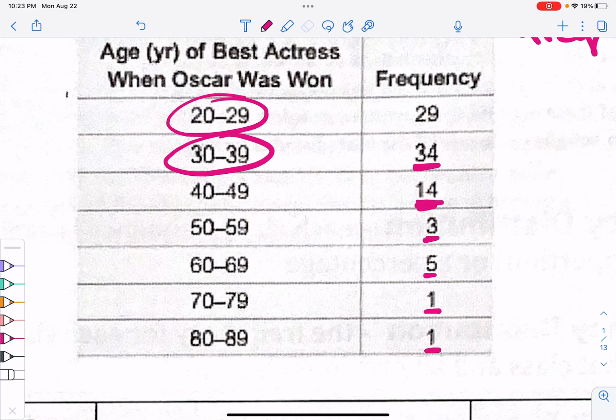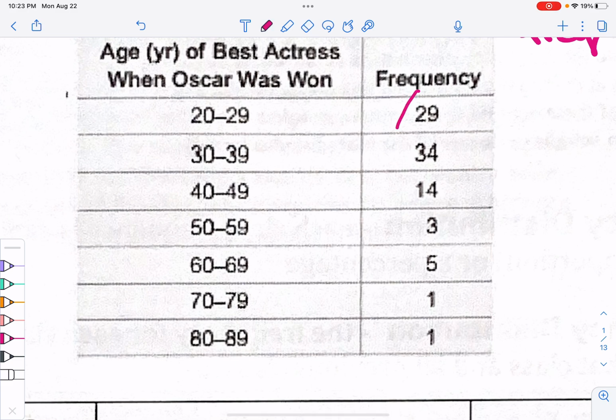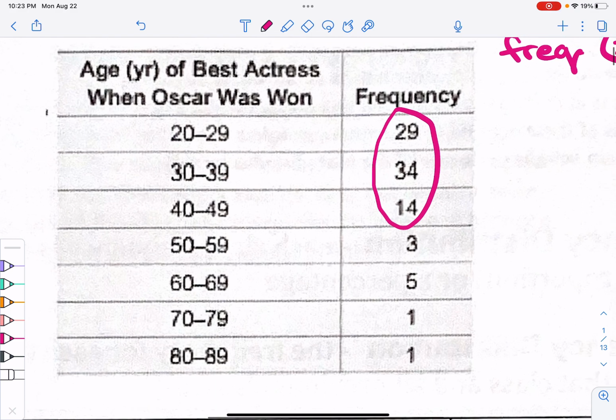One of the things we can see with this trend is that the majority of our data values are in this lower range. That's one thing we look for with frequency tables, to identify trends.